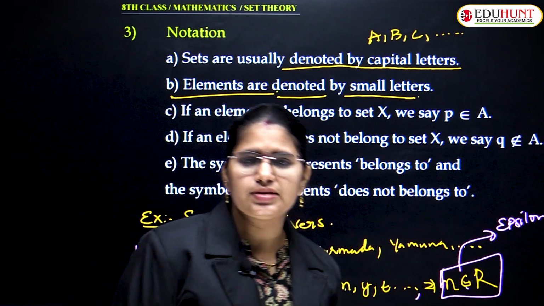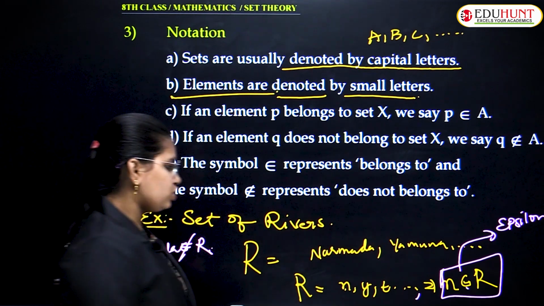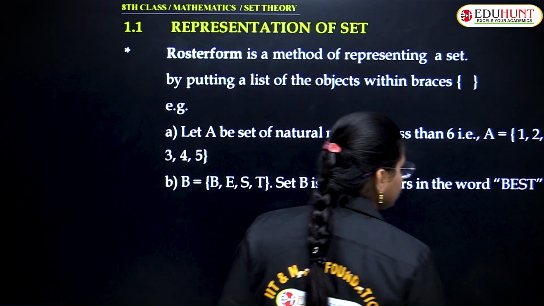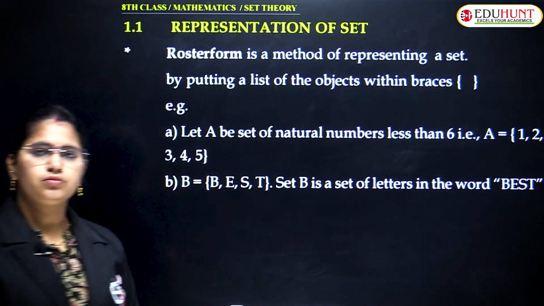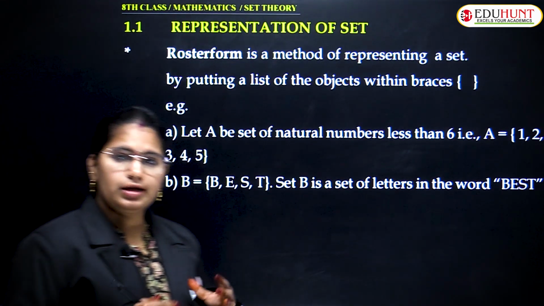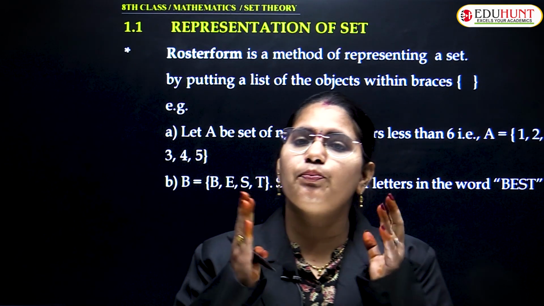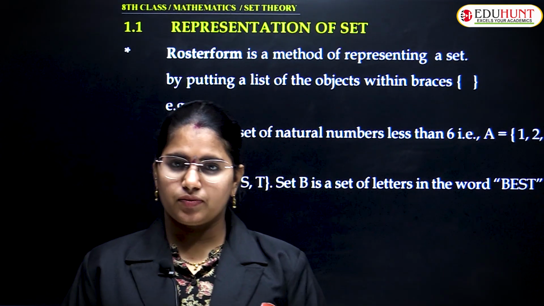Clear with the slide? Please have a glance at it so that we can get to the next one. Okay, chalo. So, we will move to the next part of set theory. Representation of set. How will you represent a set?